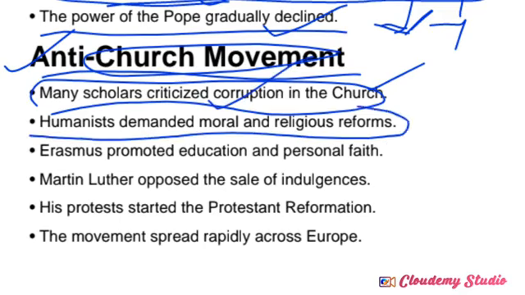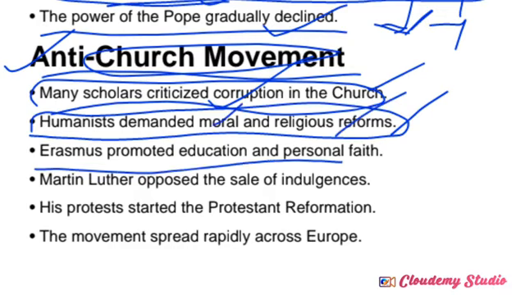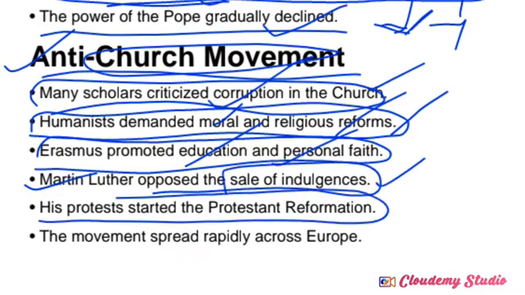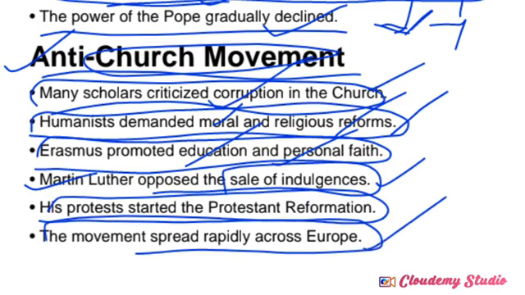Humanists demanded moral and religious reform. Humanists did not give preference to God or religious belief. They gave preference to human beings, common people, right? They started to call for moral and religious reforms. Erasmus promoted education and personal faith. So mass education became one of the most important fields at that time. Martin Luther opposed the sale of indulgences, forgiveness certificates. His protest started the Protestant Reformation. This movement spread rapidly across the European regions.